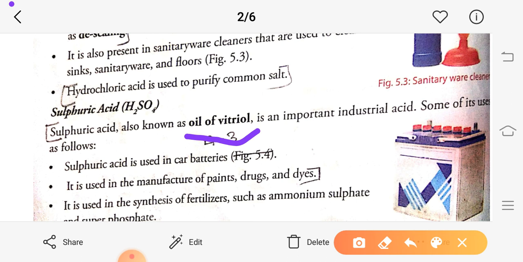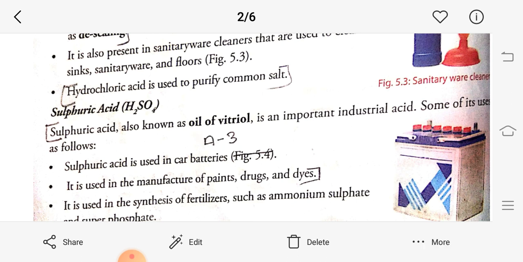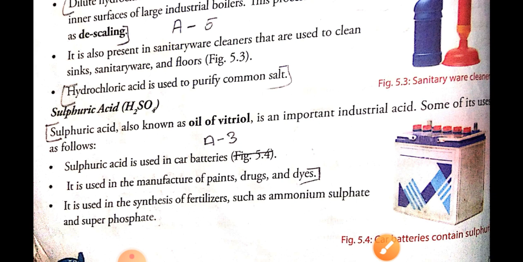The colors used to paint our homes are made using sulfuric acid. It is also used in fertilizers such as ammonium sulfate and superphosphate.